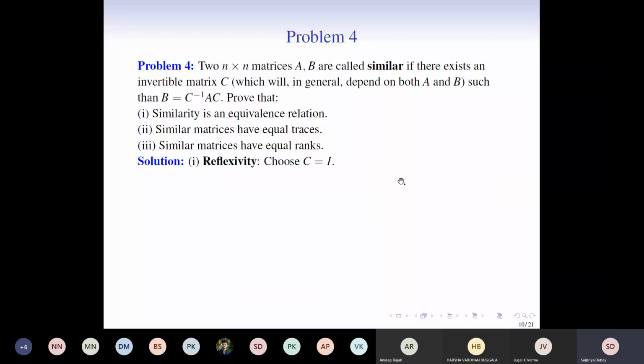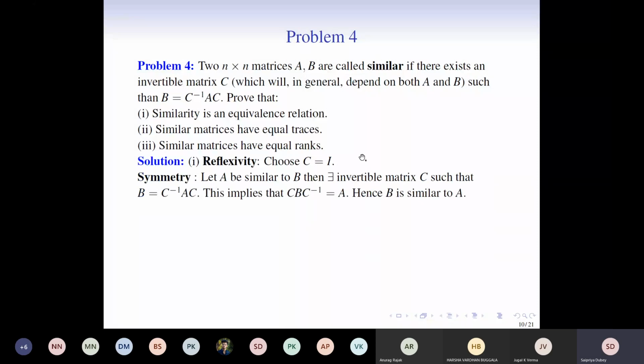So let's proceed. So the first case, for reflexivity, it is obvious to choose C equal to I. If we choose C equal to I, we see that A can be written as I inverse A I. So we see that by choosing C equal to I, the reflexivity property holds. Next, symmetry. In case of symmetry, we assume that A is similar to B and we prove that B is similar to A. Okay, so the obvious choice will be C inverse. So let's see how it happens.